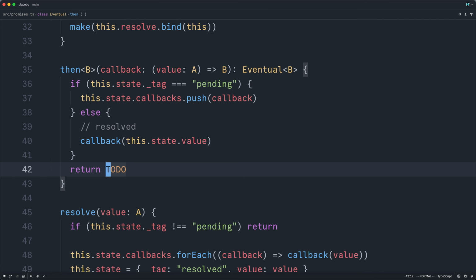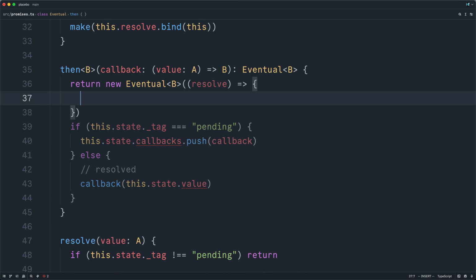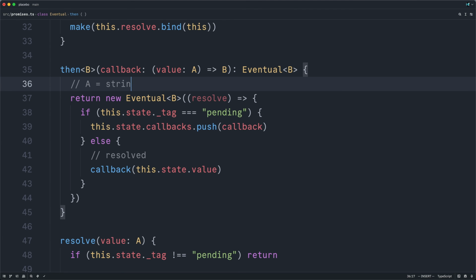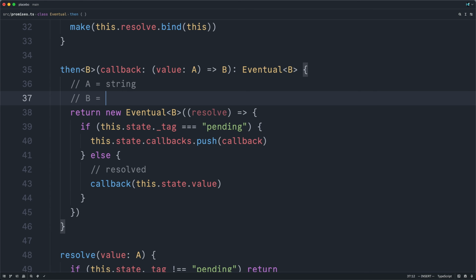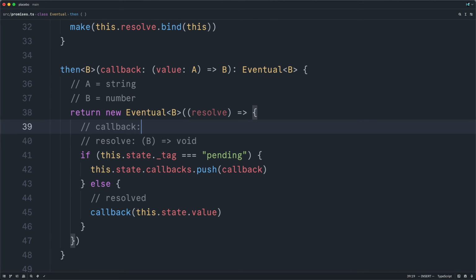What we need to do is return a new eventual value. And the easiest way to do this would be to come up here and return a new eventual of type B. And we can just wrap all of our existing logic. To help us understand, let's make this a little more concrete. In our case, A was the string of the initial text, and B would be the length, which is a number. And in order to resolve our new promise, we're going to have to call its resolve function with some B. But the only way we can get our hands on a B is by calling callback, which returns a B. However, it requires an A, so we find ourselves in a bit of a pickle.